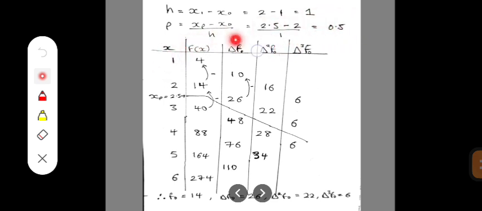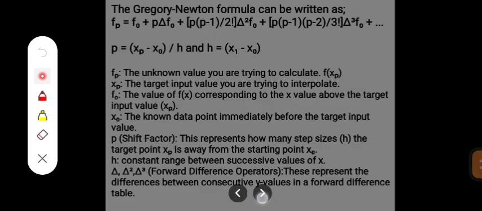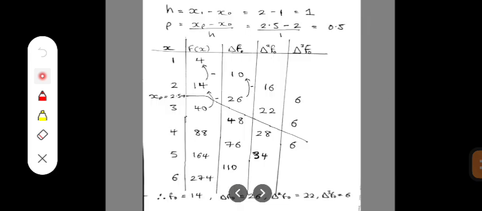We proceed by drafting our forward finite table. We have the s data point, the f of s or y data point. Then we can add our forward difference operators. Okay, so it is a good practice to leave a gap after each entry, the way mine is.